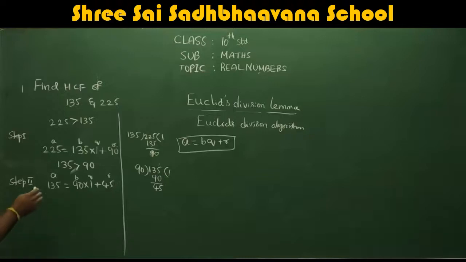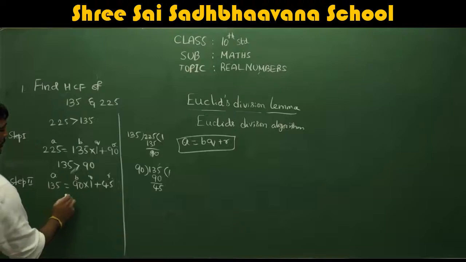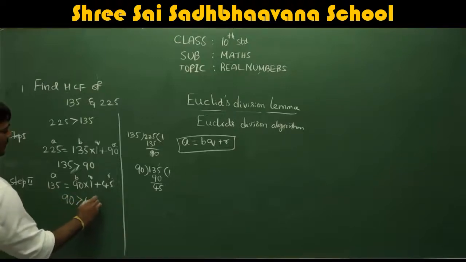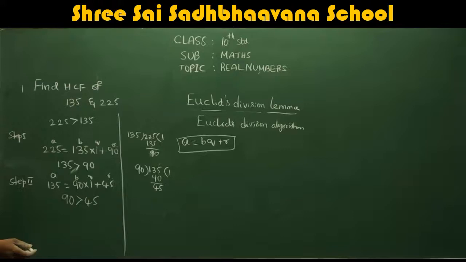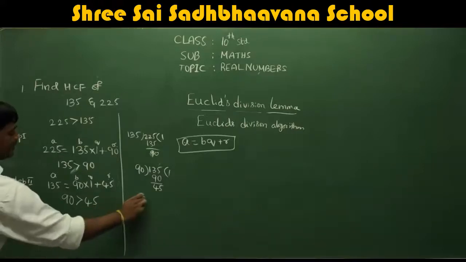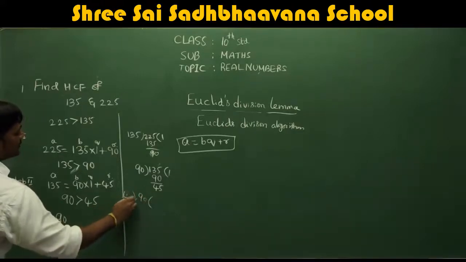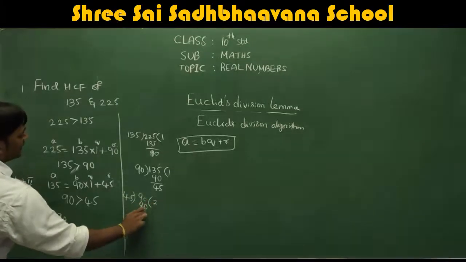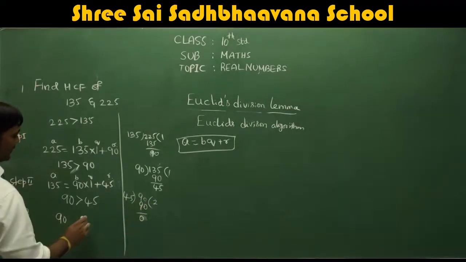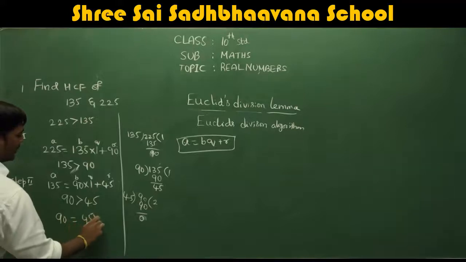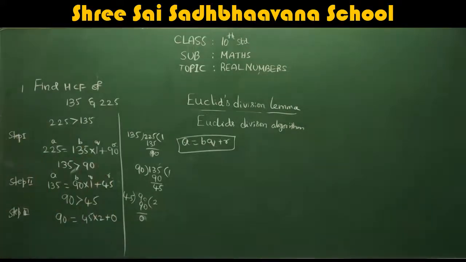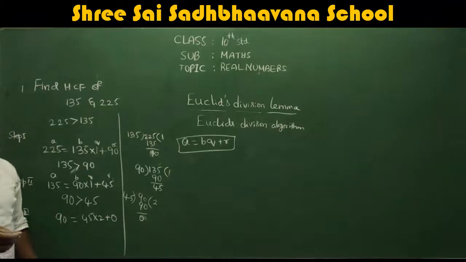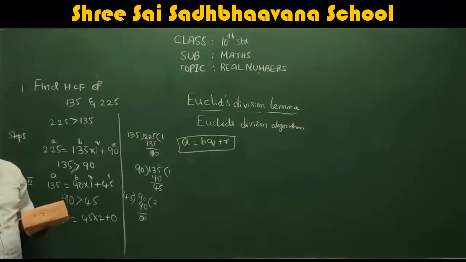Now here again we should take B and R. You should be very careful with this. B is greater than R: 90 is greater than 45. Again you apply the same step. Step 3: you are dividing 90 by 45. 45 twos are 90. So we got 0 as remainder. Write like this: you can write 90 as 45 into 2 plus 0.